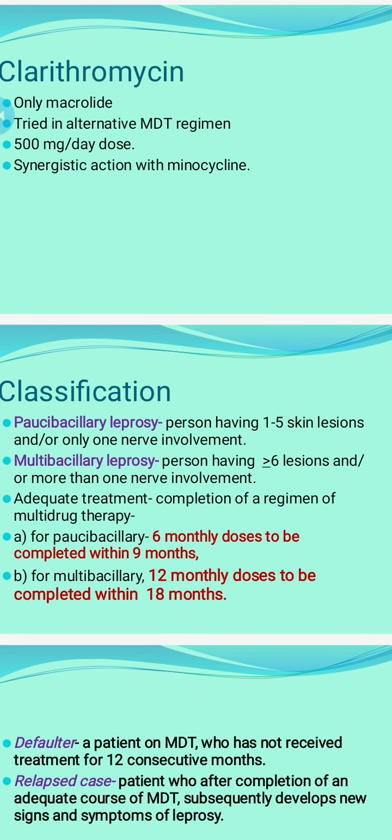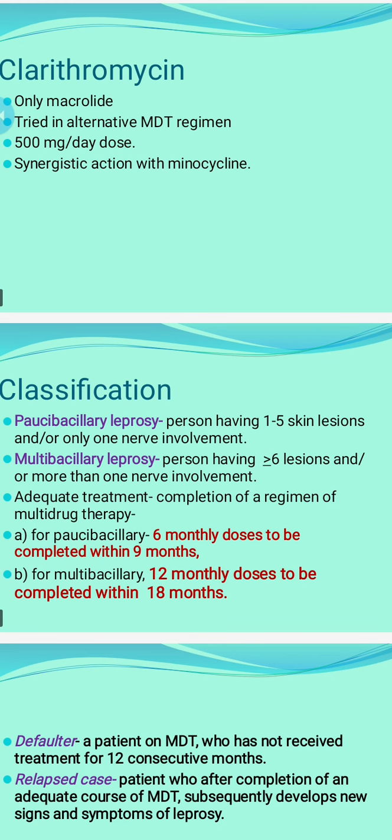Now, classification of leprosy is important, because after classification, we can select the therapy for each patient. Paucibacillary leprosy and multibacillary leprosy, depending on the number of skin lesions and the number of nerves involved. Paucibacillary leprosy means persons having 1 to 5 skin lesions and/or only one nerve involvement. Multibacillary leprosy means persons having 6 lesions or more, or more than one nerve involved. So adequate treatment means completion of the regimen of multi-drug therapy.